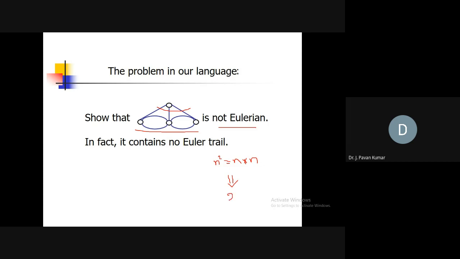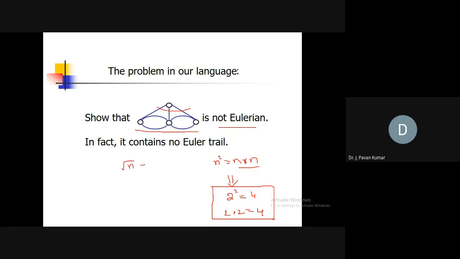If I say 2 square is equal to 4 and 2 times 2 is also 4, then can we claim that n square is equal to n times n by showing this? Yes or no? No. Why? Because it is just one example. It may not be true for all.